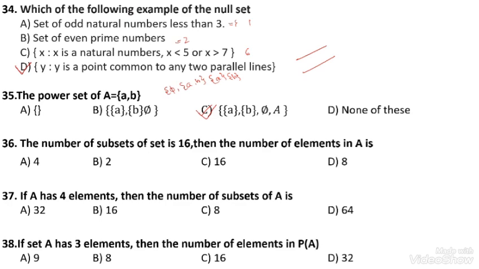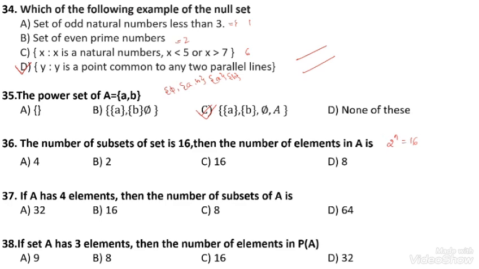Question number 36. The number of subsets of a set is 16. Then the number of elements in A is? Here, 2 to the power n is equal to 16, because the number of subsets is 2 to the power n. 2 to the power n is equal to 16.